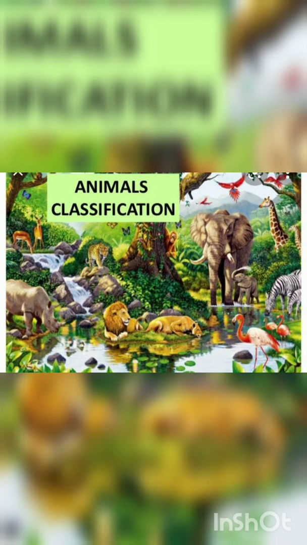Today we start off with classification of animals. That means we will be doing kingdom Animalia in details. We see many animals around us. All animals, including humans, belong to kingdom Animalia.